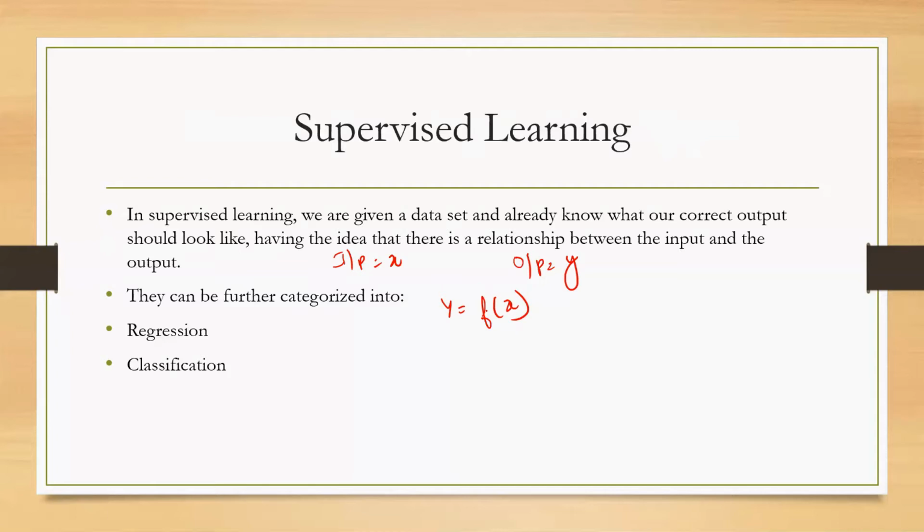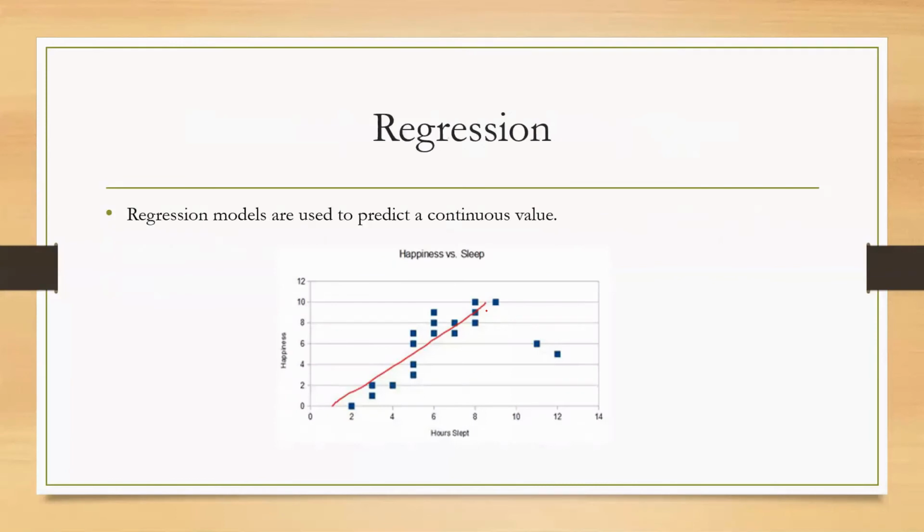One is regression and the other one would be classification. So what exactly is regression? So regression models are used to predict a continuous value. It is a process of finding a model or a function to distinguish the data into continuous values instead of using classes or discrete values. So for instance, let me give you an example of a data set about houses and their prices. This regression model can correctly predict the price of a particular input house value.